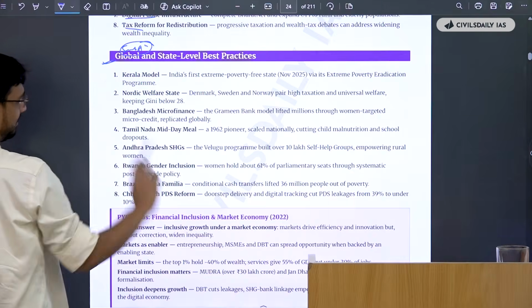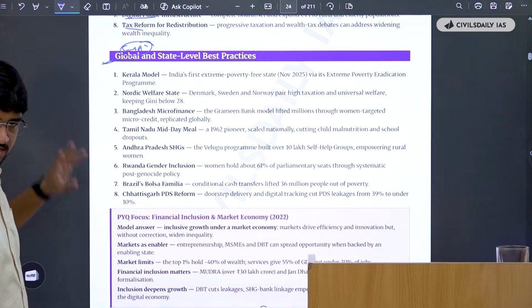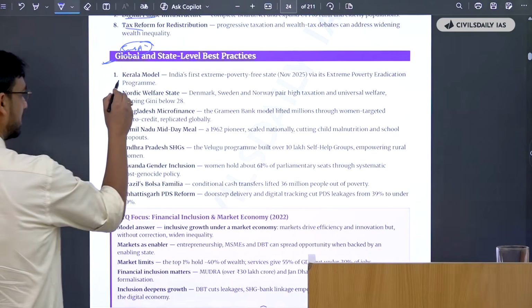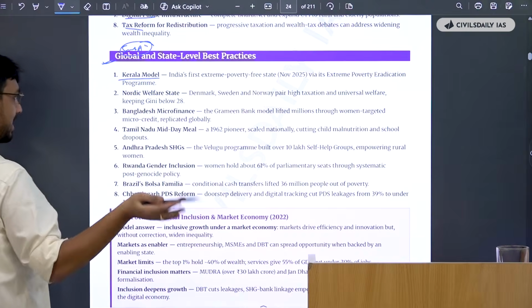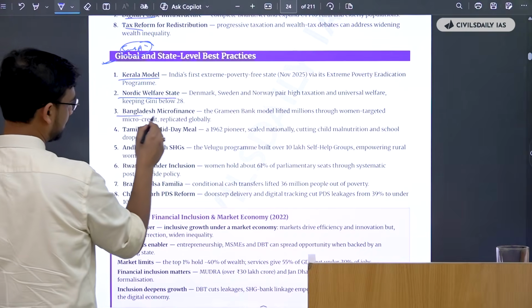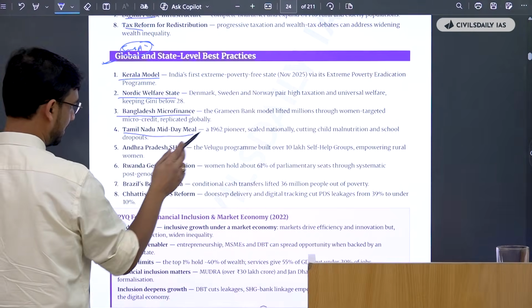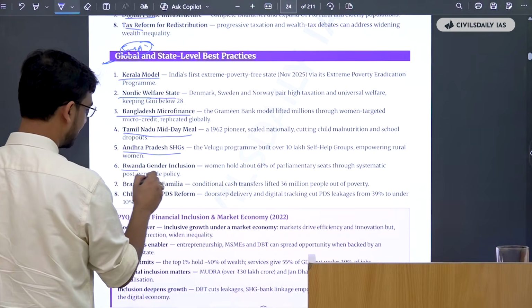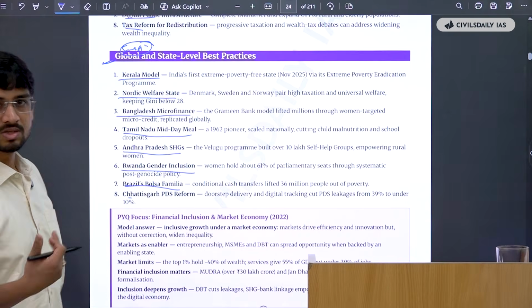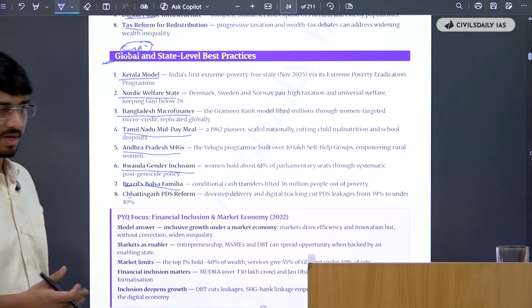The global and state level best practices. Take out 5 of them, use them as it is in your answers. Just write the bolden part in your answers, and your substantiation part is very well done. See, say emulating Kerala model, implementing Nordic welfare state, using Bangladesh's microfinance model, Tamil Nadu midday meal scheme, Andhra Pradesh SHGs, Rwanda gender inclusion, Brazil's Bolsa Familia, etc. These all you have to really make use of for your value addition part.